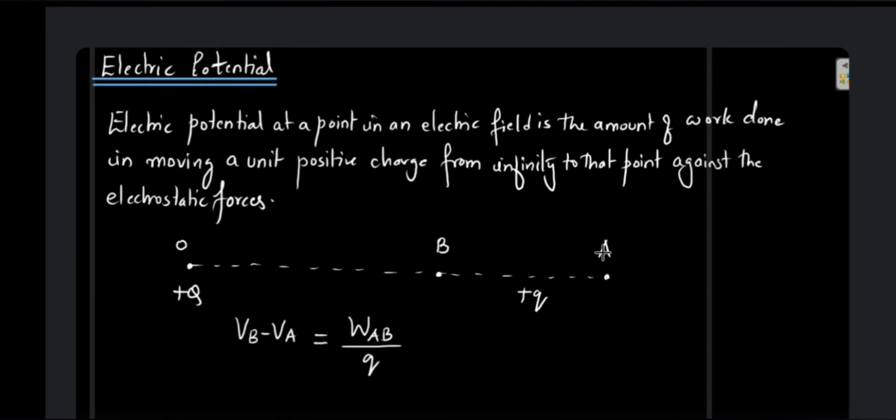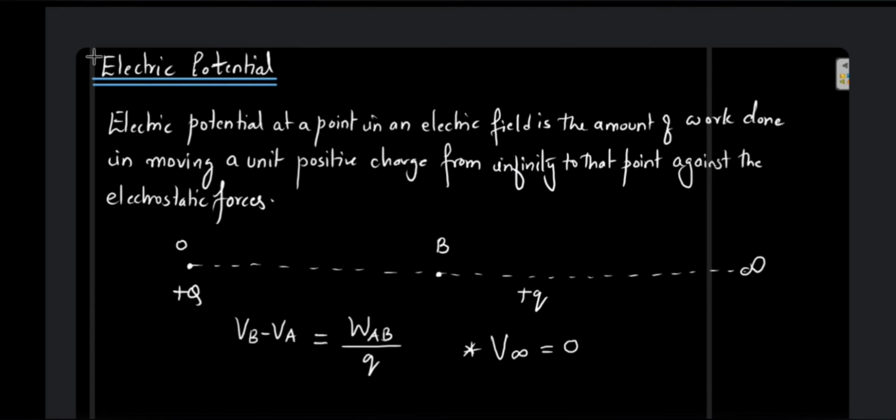Now, if I consider this point A to be at infinity, then the potential at infinity is considered as 0. Always remember, the potential at infinity is considered as 0. So how will this formula change?